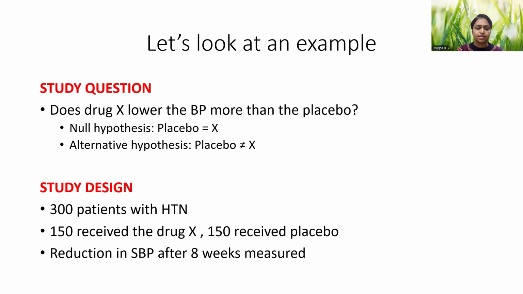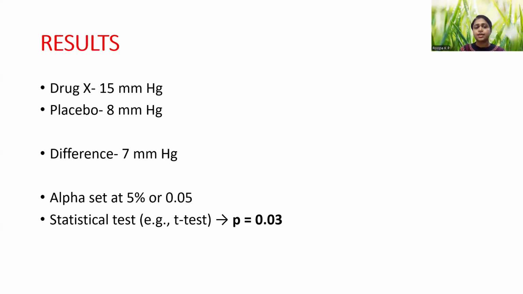So our study design: let's assume that 300 patients who were hypertensive were enrolled. 150 of them received drug X and 150 received placebo. Then we rechecked the BP after 8 weeks, and looked at the drop in systolic blood pressure. In the group where drug X was used, the drop was 15 mmHg, whereas with the placebo, it was 8 mmHg. The difference is 7 mmHg.